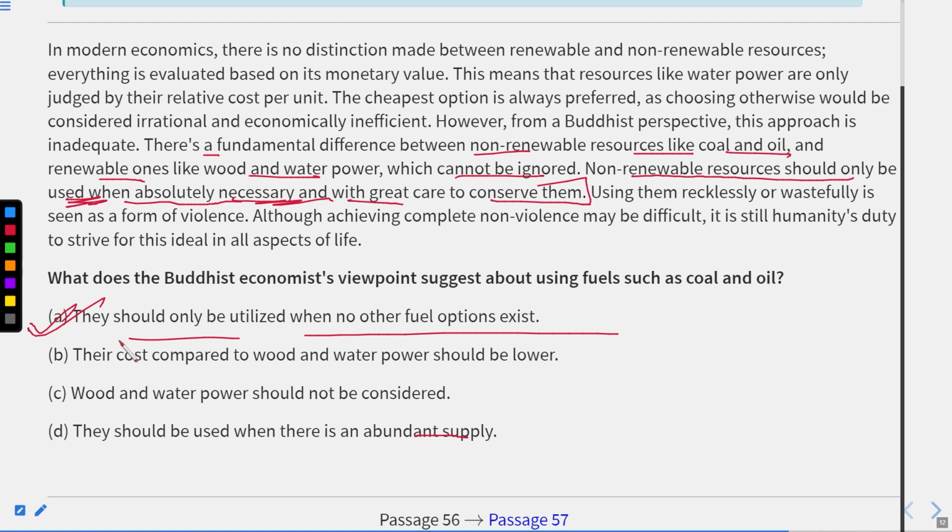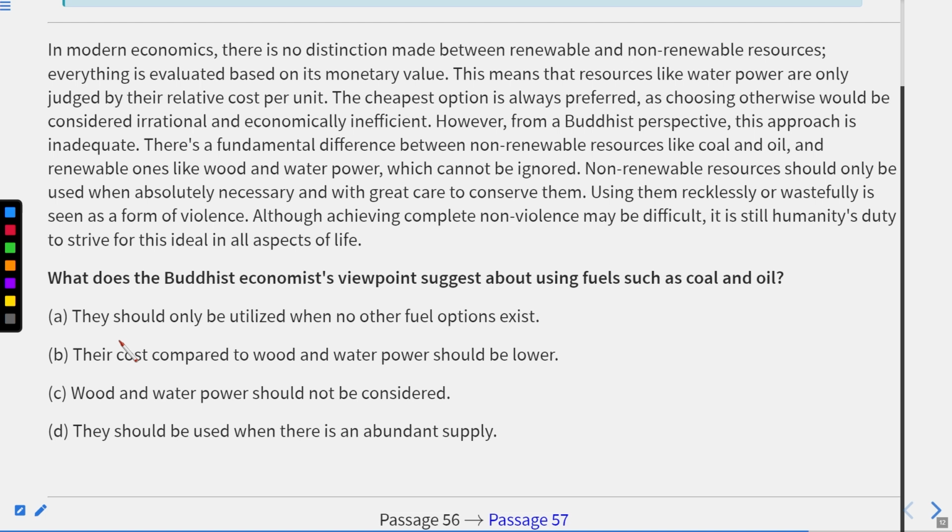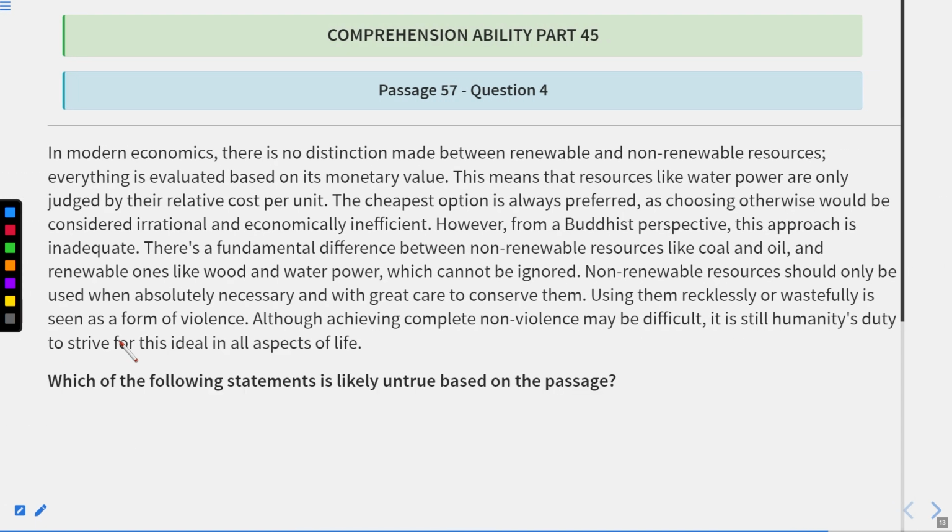So according to this, it is directly given, or it can be inferred directly, that the answer is A, that they should only be utilized when no other fuel option exists. So A will be the correct answer according to this. Now the next question is,